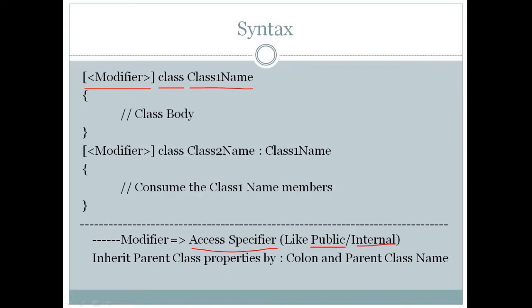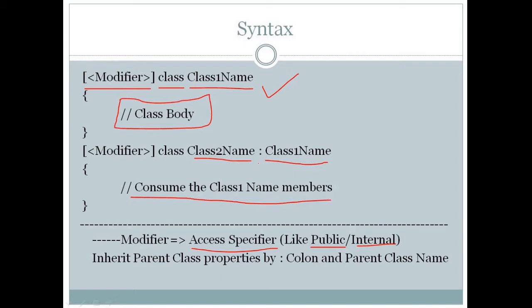Whatever you want, you can use here. In the first class section, you can assign members, whatever. And in the second class, we are accessing the first class members. The first class is the parent class and the second class is the child class. In the child class, we are consuming the first class members. This is the basic syntax.